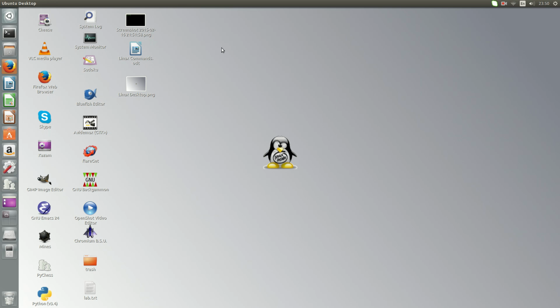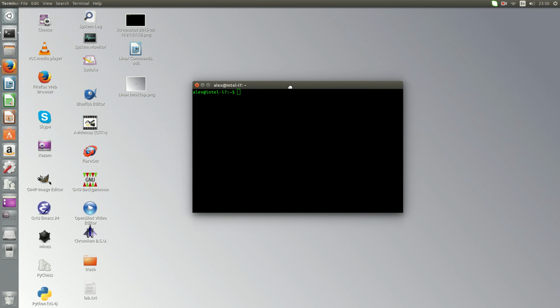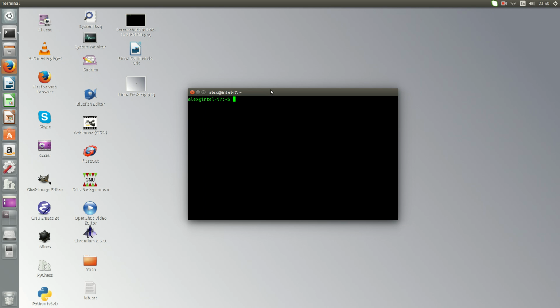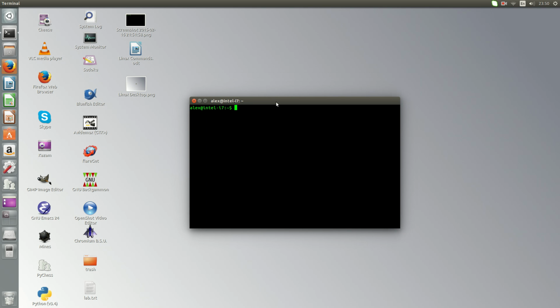Now what is unique about Linux is this guy here. This is called the terminal, but the terminal isn't just a terminal. This is actually a powerful tool. It's called a shell, the heart of Linux systems, GNU Linux systems.